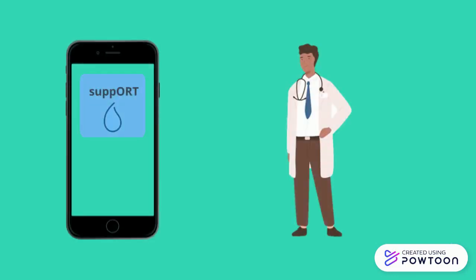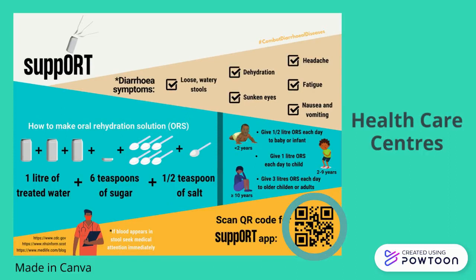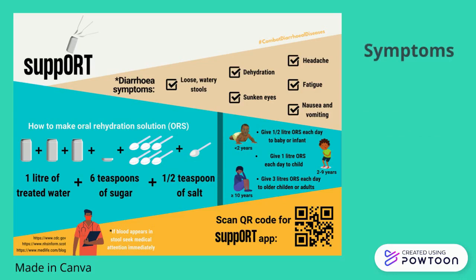Support is targeted for primary healthcare providers as they are the most likely to have access to technology that supports the use of the app. Furthermore, posters for the app can be displayed in healthcare centres to show the QR code for the app and provide a homemade oral rehydration solution recipe. The poster highlights key symptoms of diarrhea and the minimum dosage amounts required for each age group.